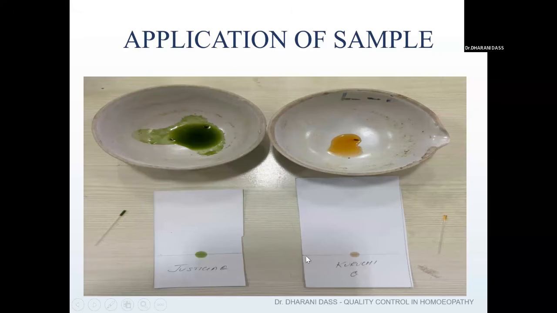From below, you can see there is one line I have drawn. You have to draw a line approximately 2 to 3 centimeters from the base, and over the line only you are going to spot the sample. This we call the application of a sample.